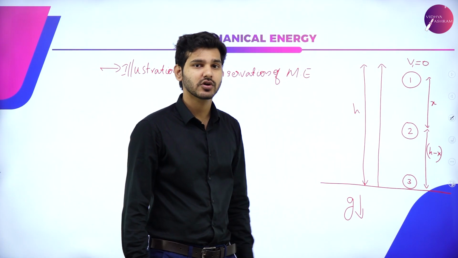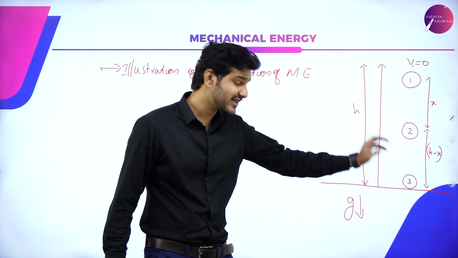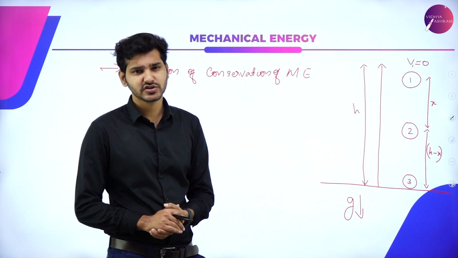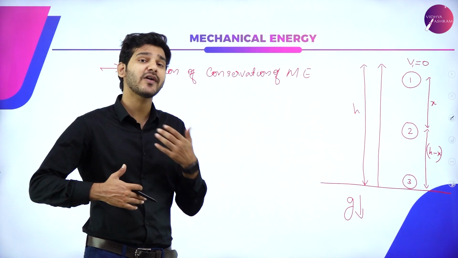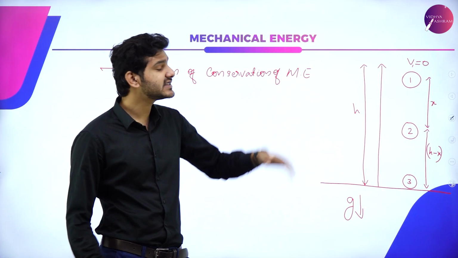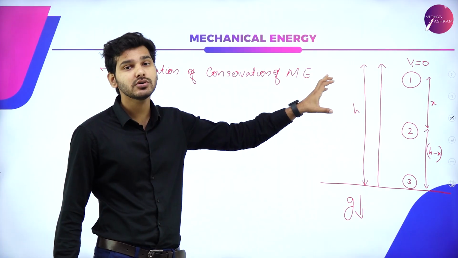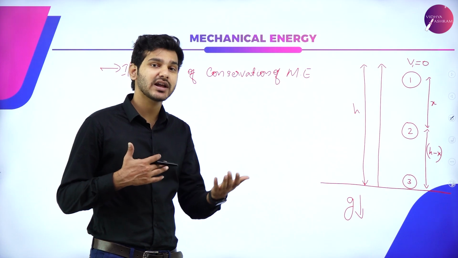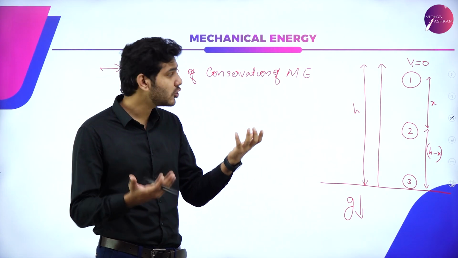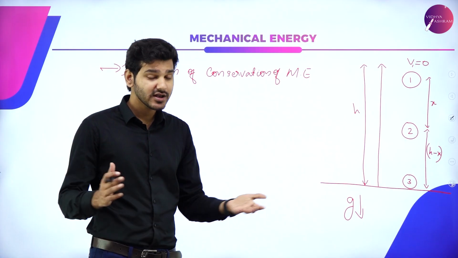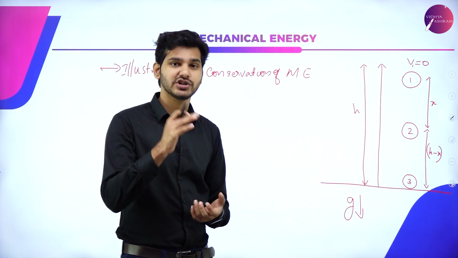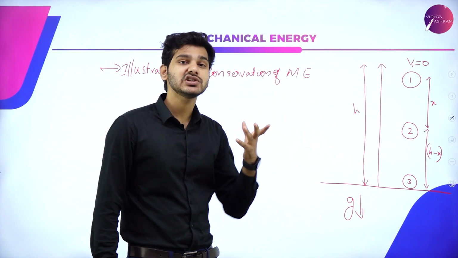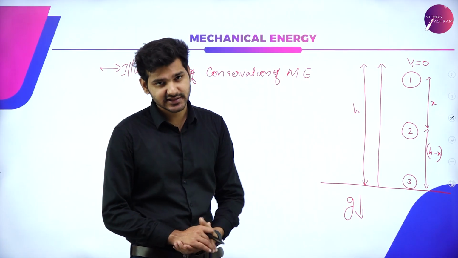But what will be v2? Or what will be v3 when velocity is at maximum? What will be that value? So we don't know the velocity in all these 3 cases. We can take them as v1, v2, v3, but we don't know the values of v2 and v3. v1 is equal to 0 because it is just about to fall. So how can we derive a relation between v and the known quantities that exist here? That is why we have equations of motion. That is why we studied equations of motion, so that we can have tangible relations in cases like this.